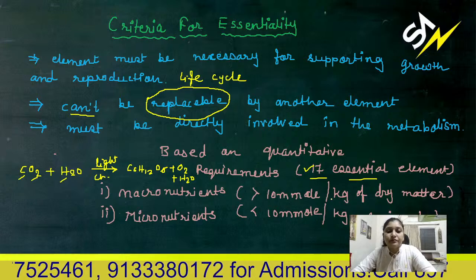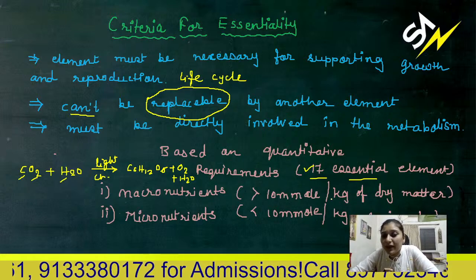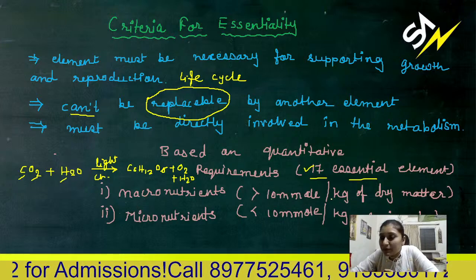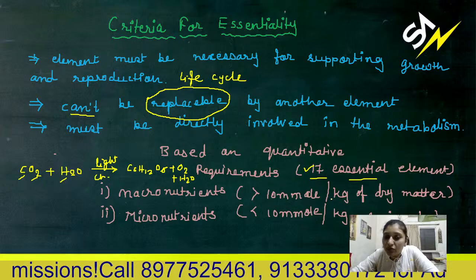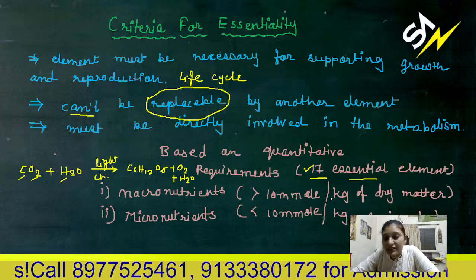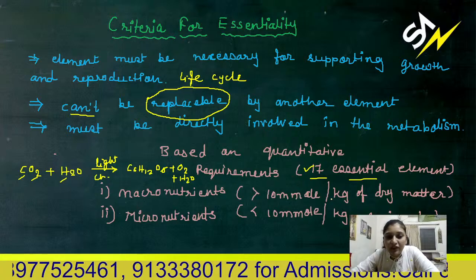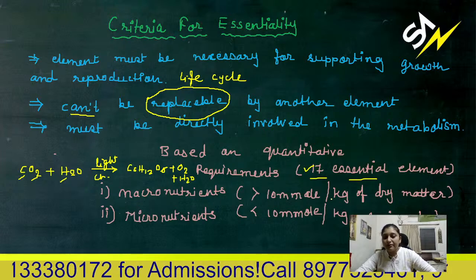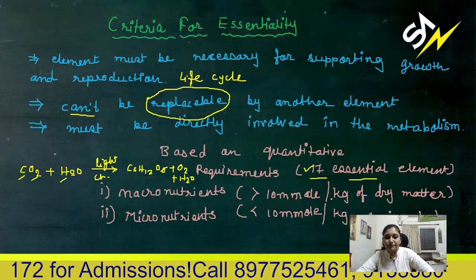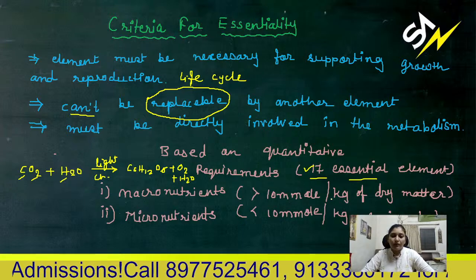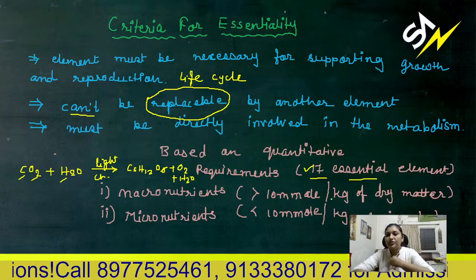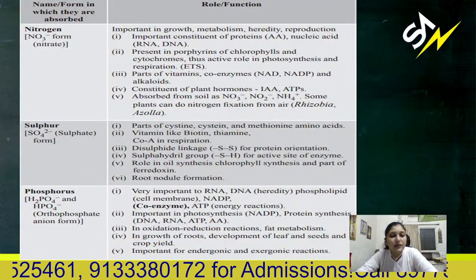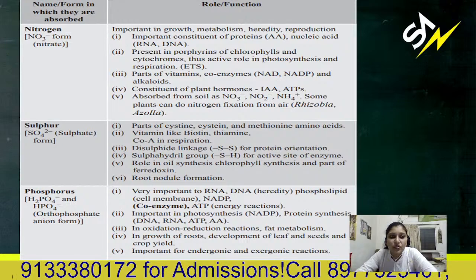Macronutrients are required by the plant in large quantity, more than 10 millimole per kilogram of the dry matter of the plant. If they require more than 10 millimole, then they are said to be macronutrients. If they require less than 10 millimole, then they are said to be micronutrients. I hope there is no doubt on this point. Next, we will discuss the role of these nutrients.